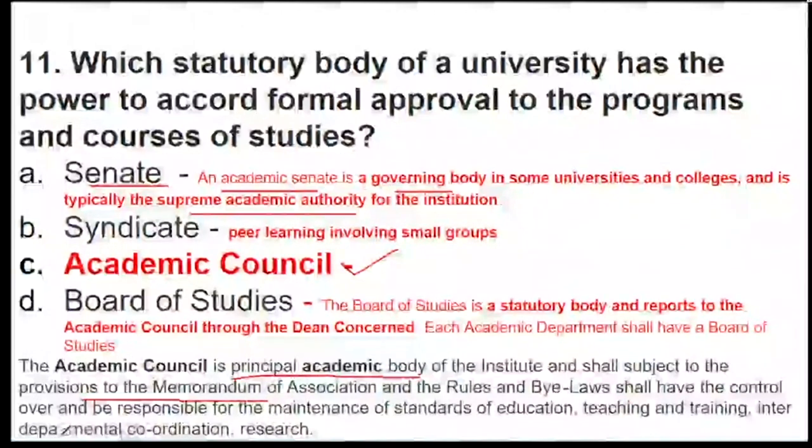It has the responsibility to maintain the standards of education, teaching, training, interdepartmental coordination and research. So yes, academic council is the one who has the right to give approval for programs as well as courses. Yes, very good. The 11th question, everyone is aware of it. Very good.